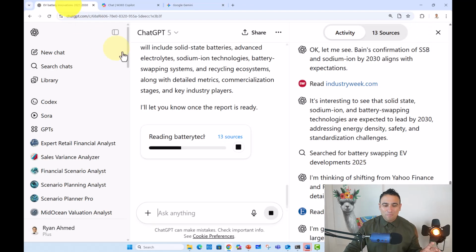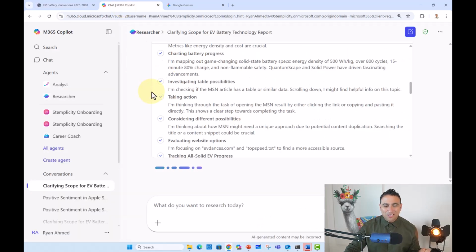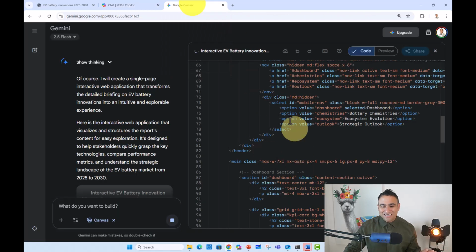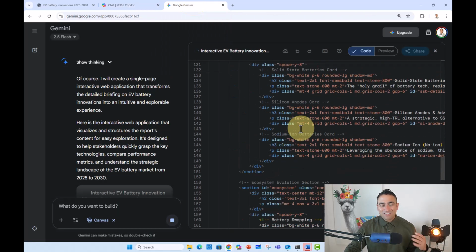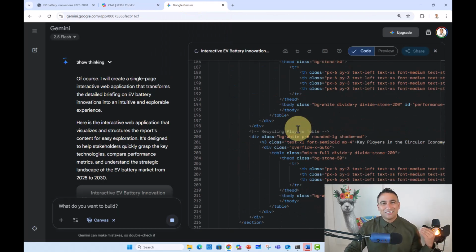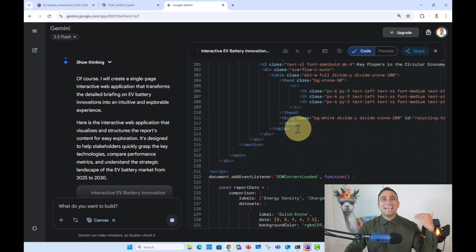Please note that if you go back, you will see ChatGPT as well. It's still running, but at the end you will get pretty much the same report. And you can see here that Microsoft Copilot is doing similar analysis as well and is going to come up with a report. But I would say the best one out of these is definitely Google Gemini, because it will show you your report in a web page at the end.